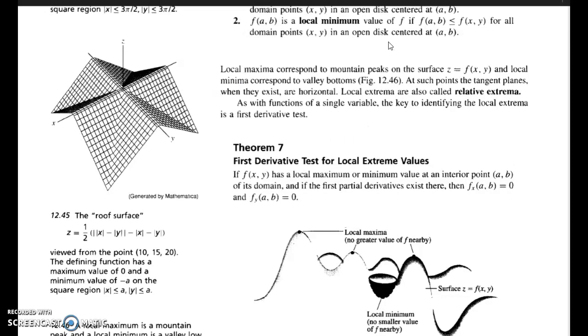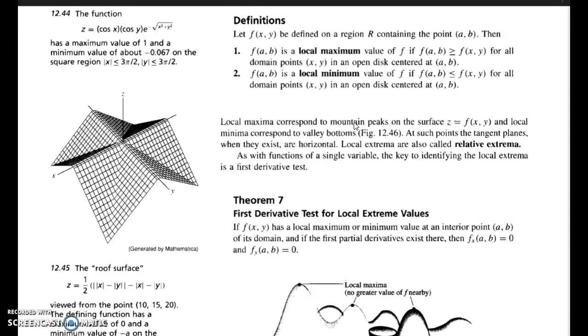Combining local maximum and local minima, we call them local extrema, and local extrema are also called relative extrema.